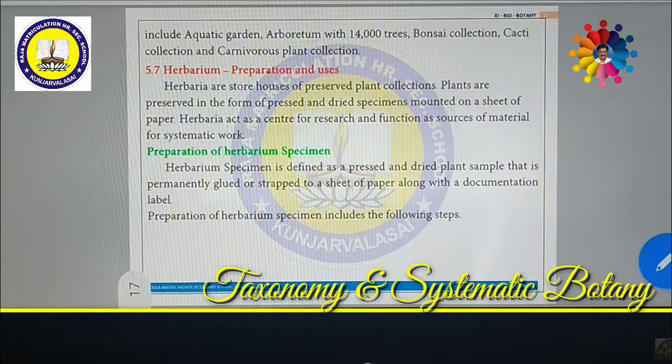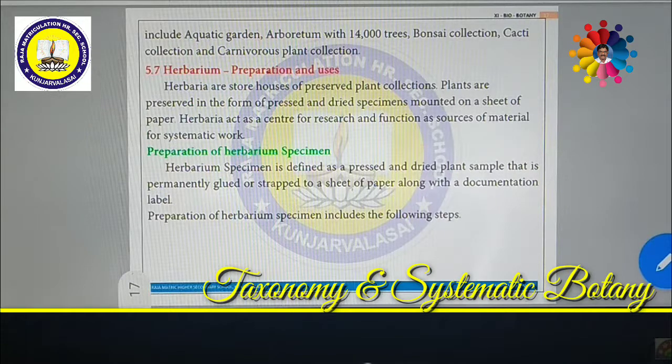This flora is further divided into many categories, namely local flora. Local flora means that which covers a certain limited area, usually a particular state or a particular country or a city or a mountain range. Within this area, how many plants are available? Almost all the plants are calculated, all the plants are studied and they have been documented in a book. Then we can understand.